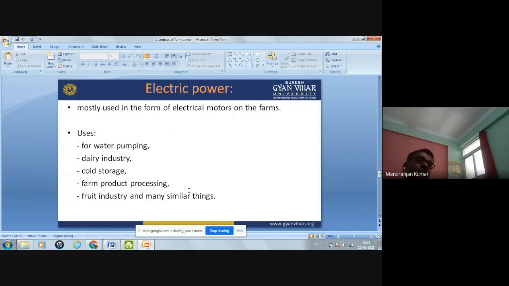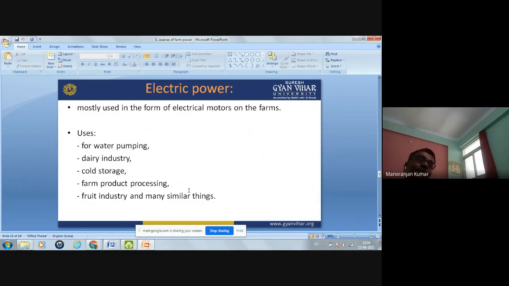The other source of farm power on the farm is the electrical power. This is one of the important powers nowadays because all the machines work on electricity. This type of power is mostly used in the form of electrical motor on the farm.